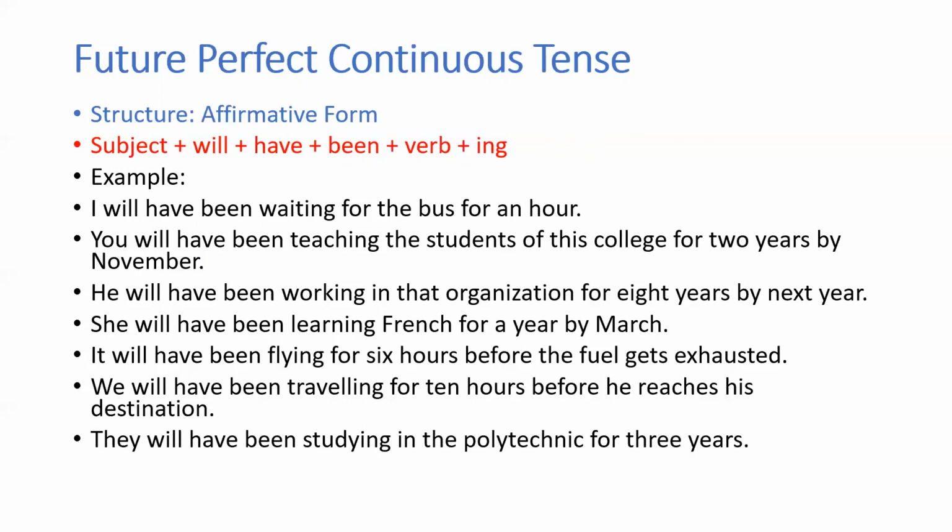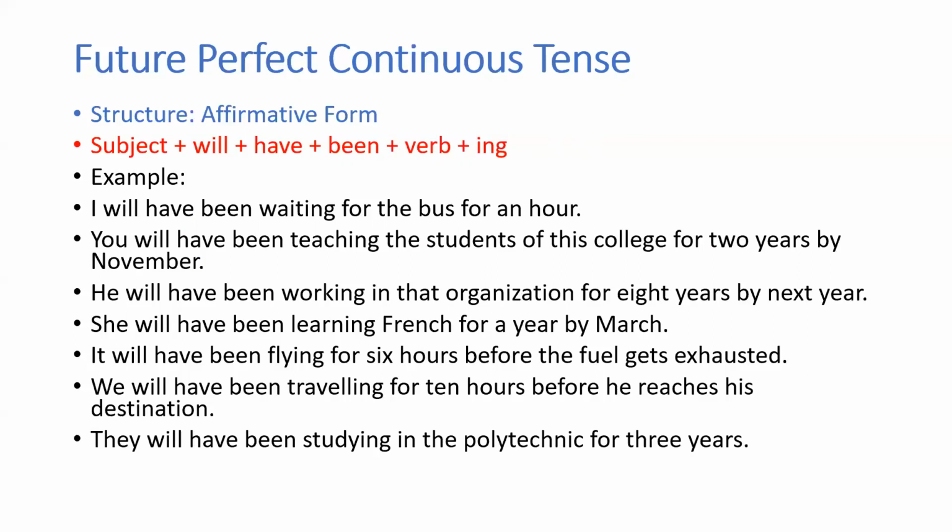Then, with the second person, you will have been teaching the students of this college for 2 years by November. So, by the time November comes, this action will be continuing for 2 years. So you will have been teaching the students of this college for 2 years by November.